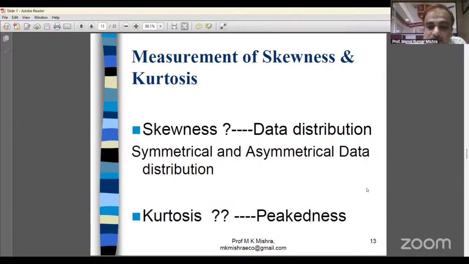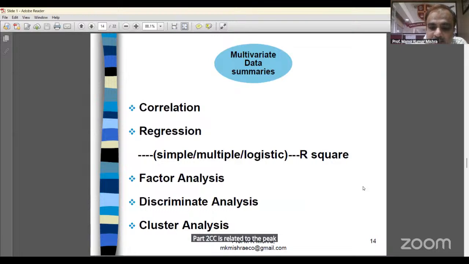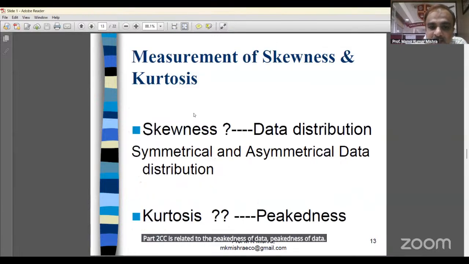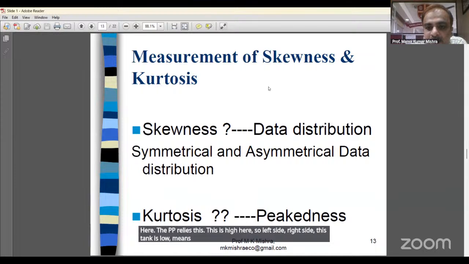Kurtosis is related to the peakedness of data. Peakedness means like this diagram: the peak is high. Peak is high means the distance between the left side and right side is low. Here the peak is high, so the left side, right side distance is low, which means all data is near to each other.